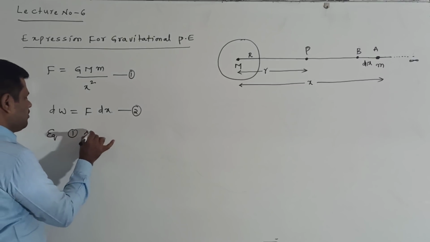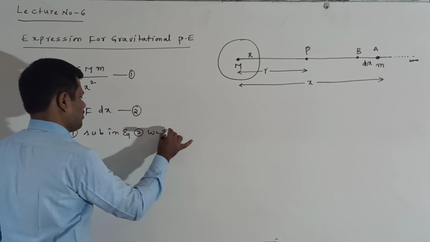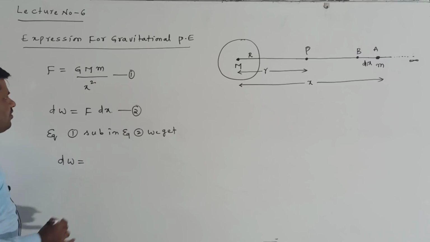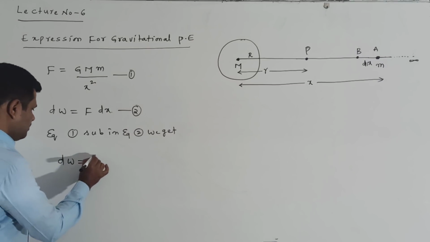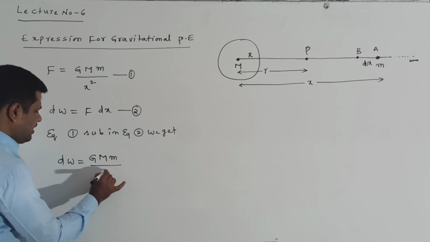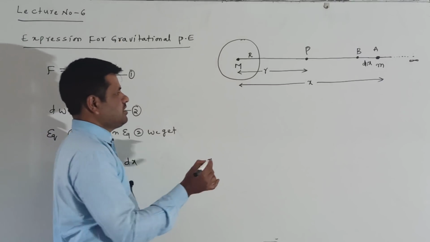Right, this can be written as equation 2, and the earlier one as equation 1. Substituting equation 1 in equation 2, we get dW is equal to F, and F here is G into capital M into small m by x square, into dx.